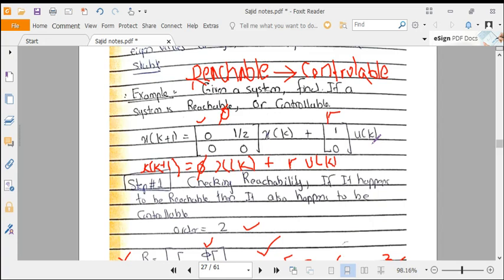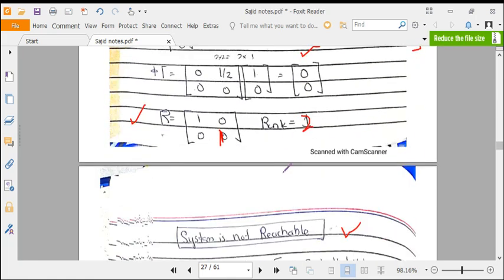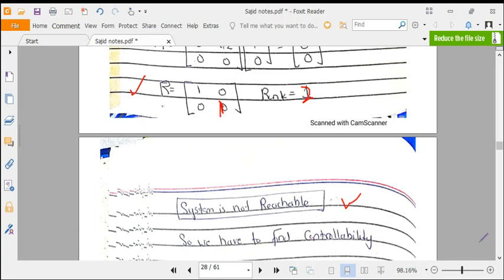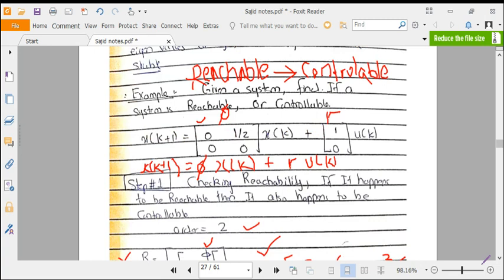Reachability of a system, and today I am going to show you how we can check the controllability of a discrete time system. In our last example, we checked how we can find the reachability of this system. This system came out to be not reachable. For its explanation, you can see my previous video.